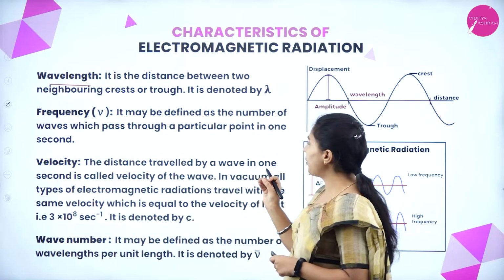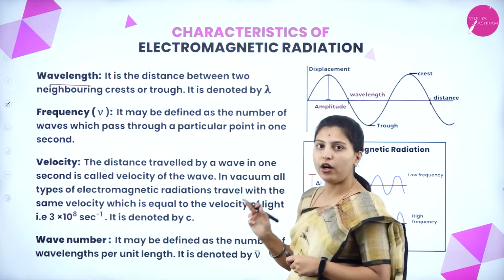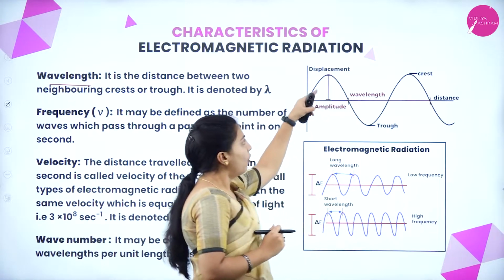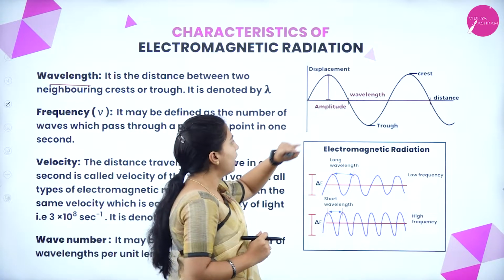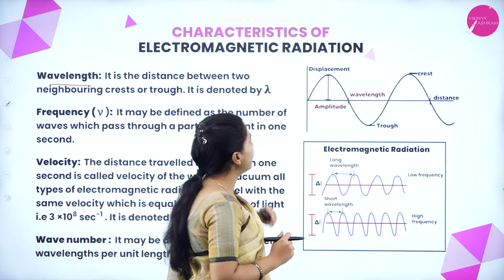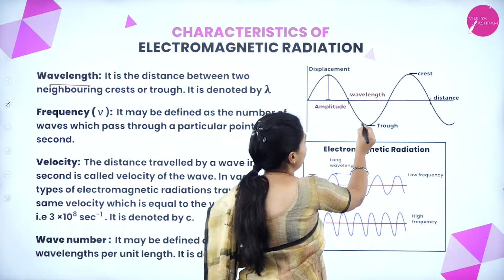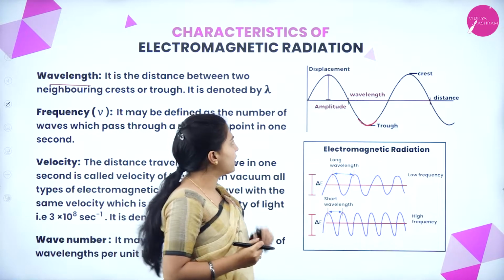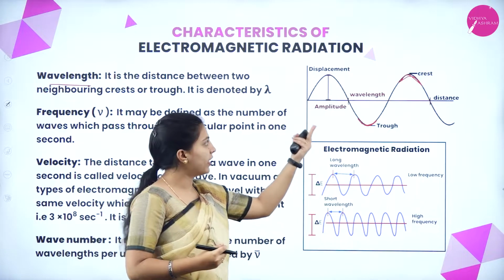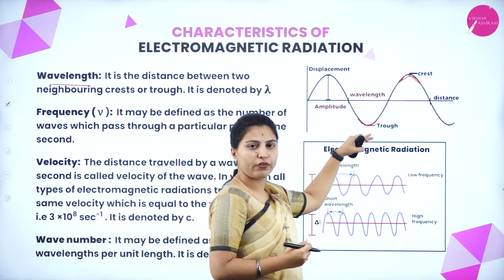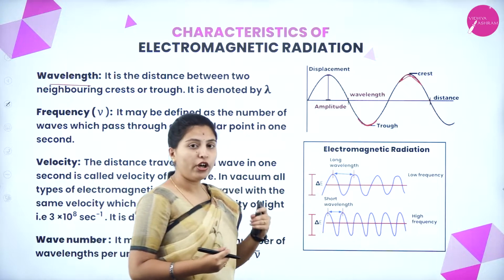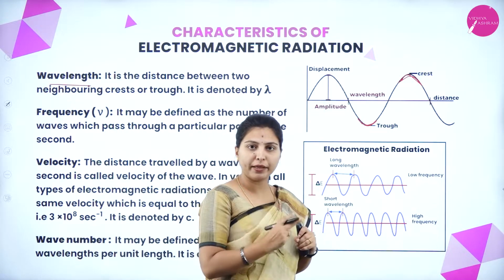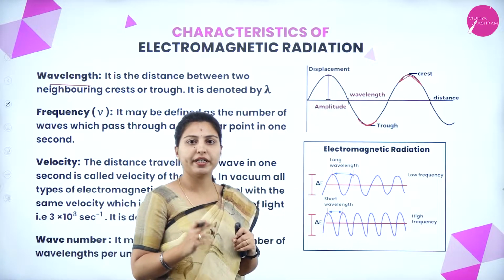Wavelength is the distance between two neighboring crests or troughs. This is the overall wave picture and it has been named here. The lower region of the wave is known as the trough, and the upper region of the wave is known as the crest. What is wavelength? It is the distance between two neighboring crests or two neighboring troughs.